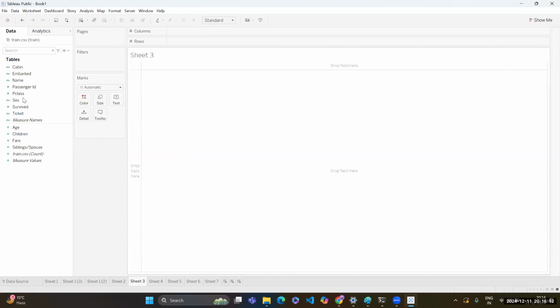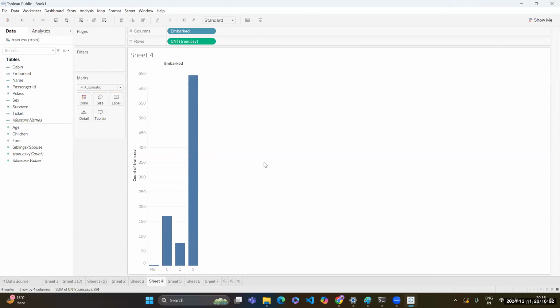Now, if I build the same for, let's say, embarked, there are 3 embarkation points, the port of embarkation: Southampton, Cherbourg and Queenstown. So let's do this. Embarked, and then I can use the count over here.